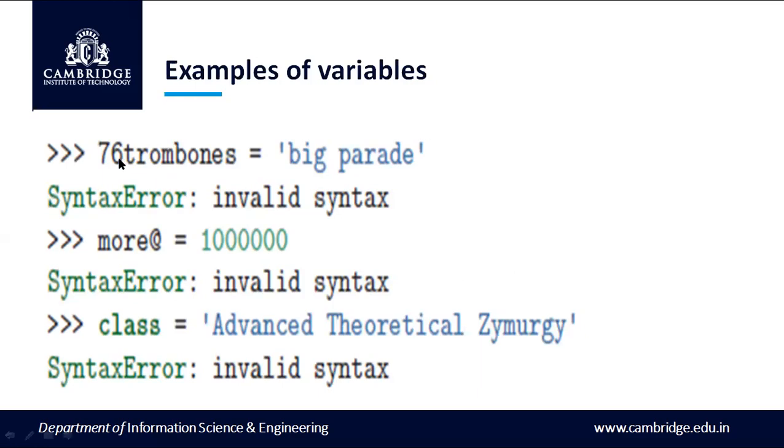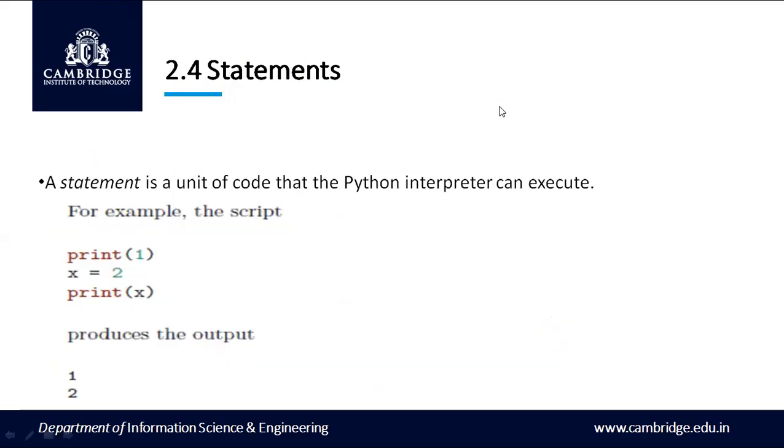Here you can see the variable name cannot start with a number, so this is an invalid variable name syntax. Also we cannot have symbols here, so this is again invalid. Here you can see class. Class is a keyword. We cannot use class as a variable name. So these are the examples of valid and invalid variable names.